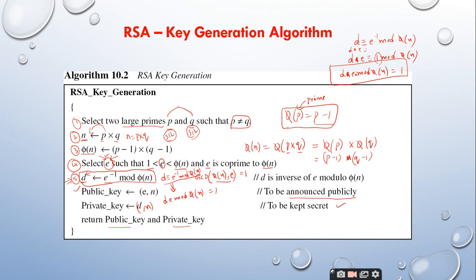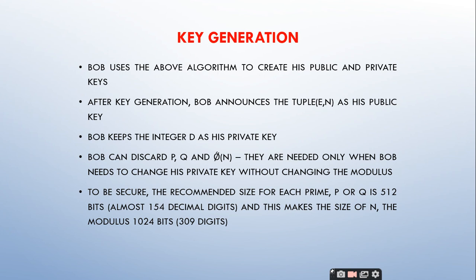And once you have this public key, you can generate the private key by using the formula D is congruent to E inverse modulo phi of n. So once you have created this D and E, you make the E comma n as the public key and you make it public, and the private key D comma n should be kept secret. This is the basic idea behind this key generation algorithm. Clear? Yes, sir.